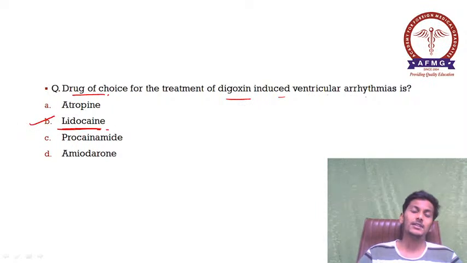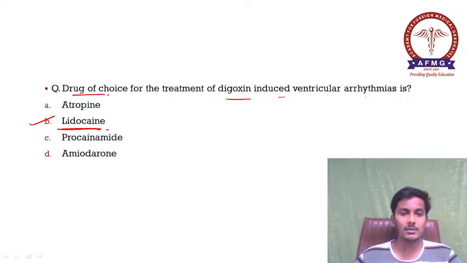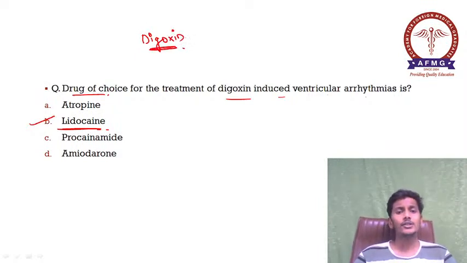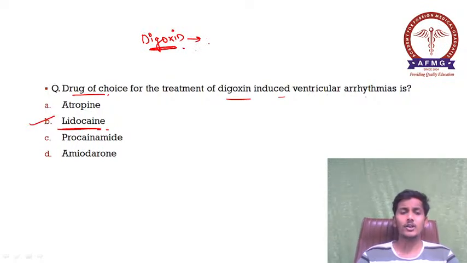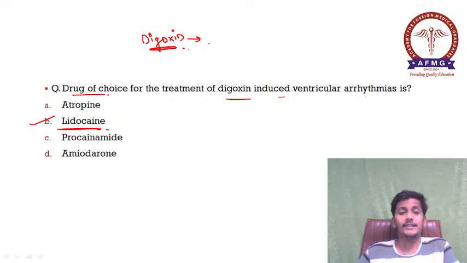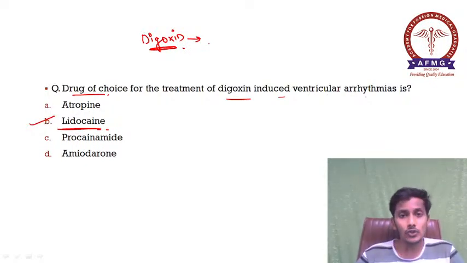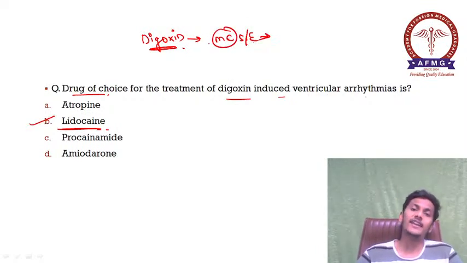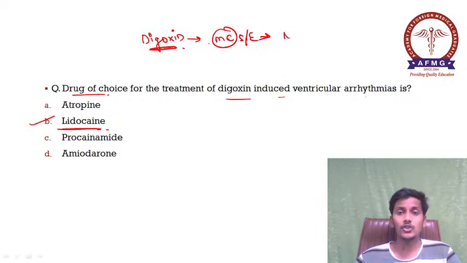So please remember, it is lidocaine. As we all know, digoxin is a digitalis, a cardiac digitalis, used in cases of shock plus oliguria. So digoxin is a drug which is used as the cardiac digitalis. If they ask the most common side effect of digoxin, then your answer should be nausea and vomiting.